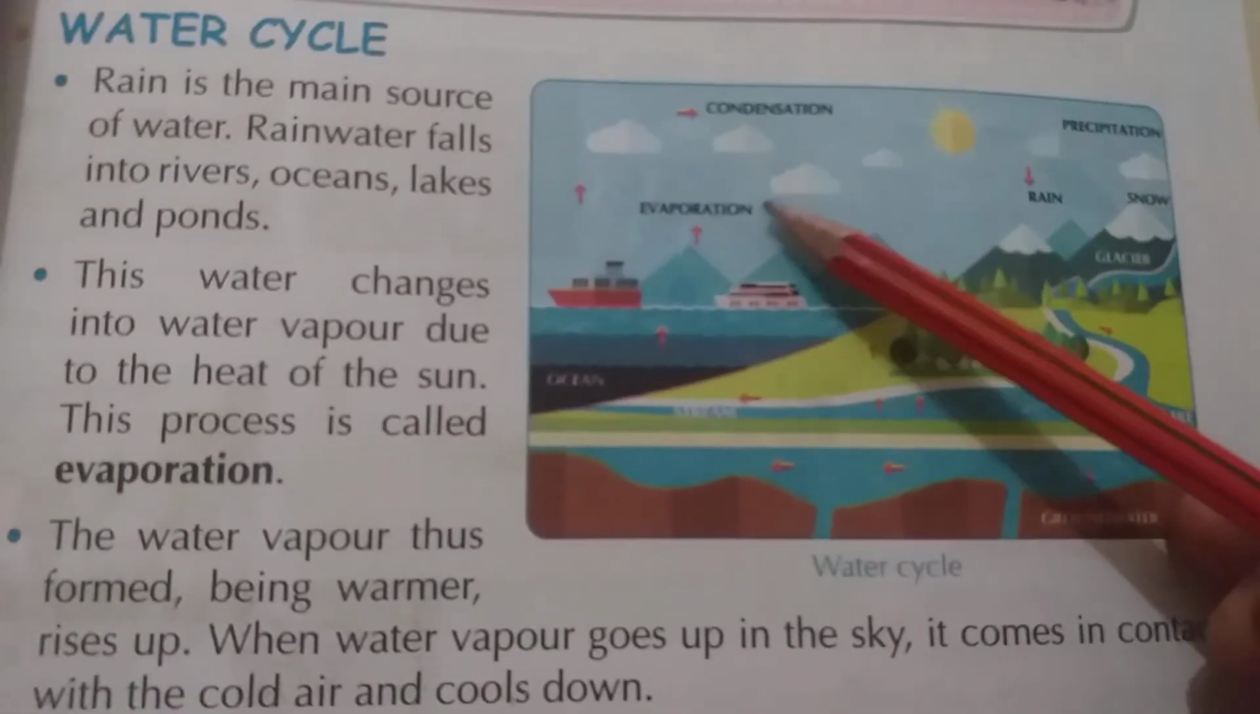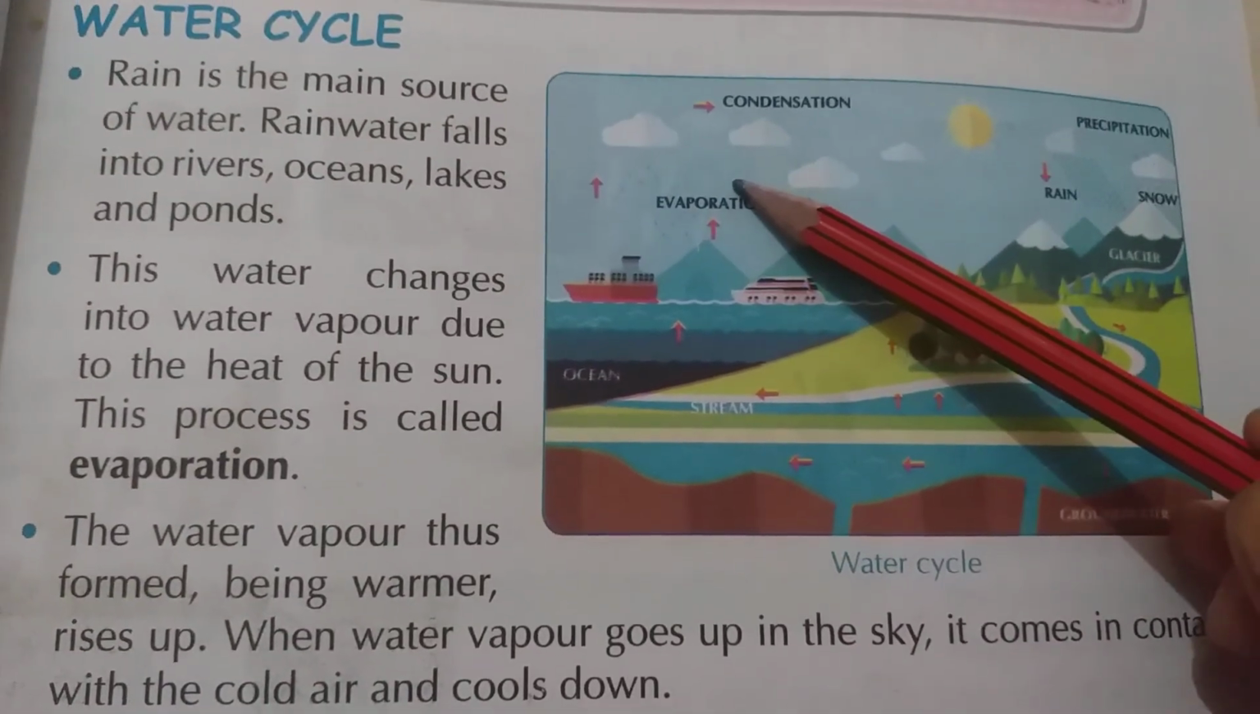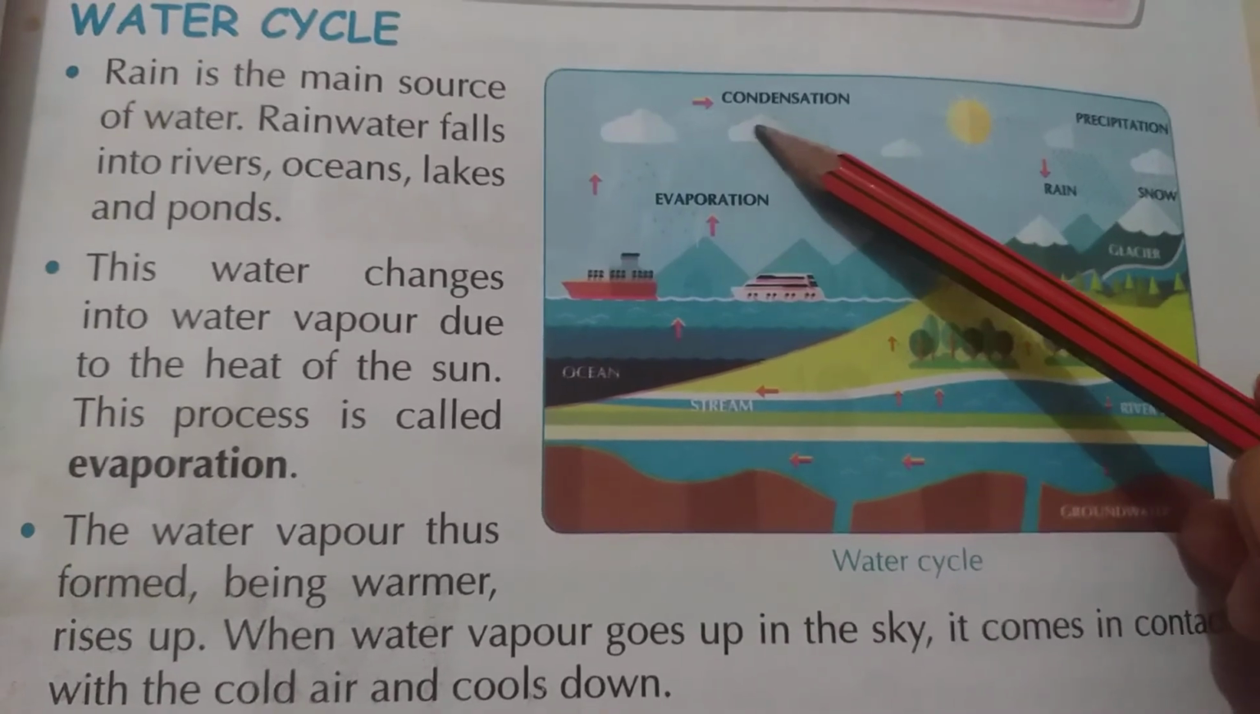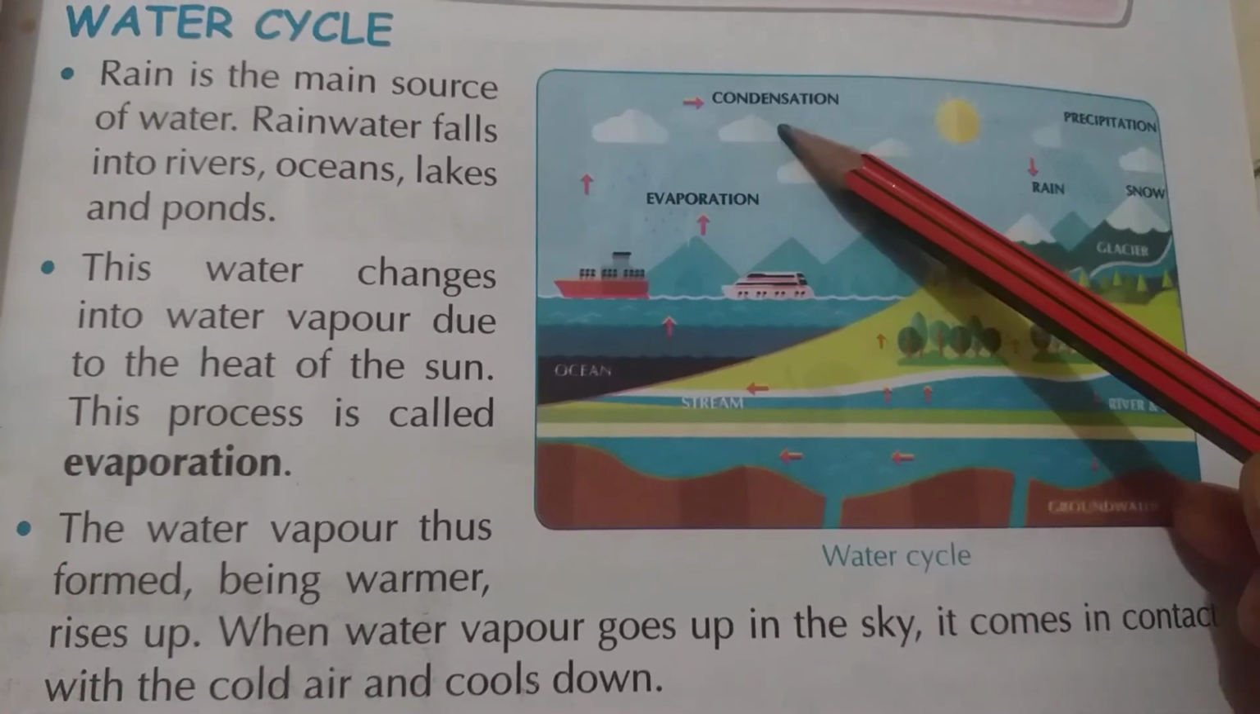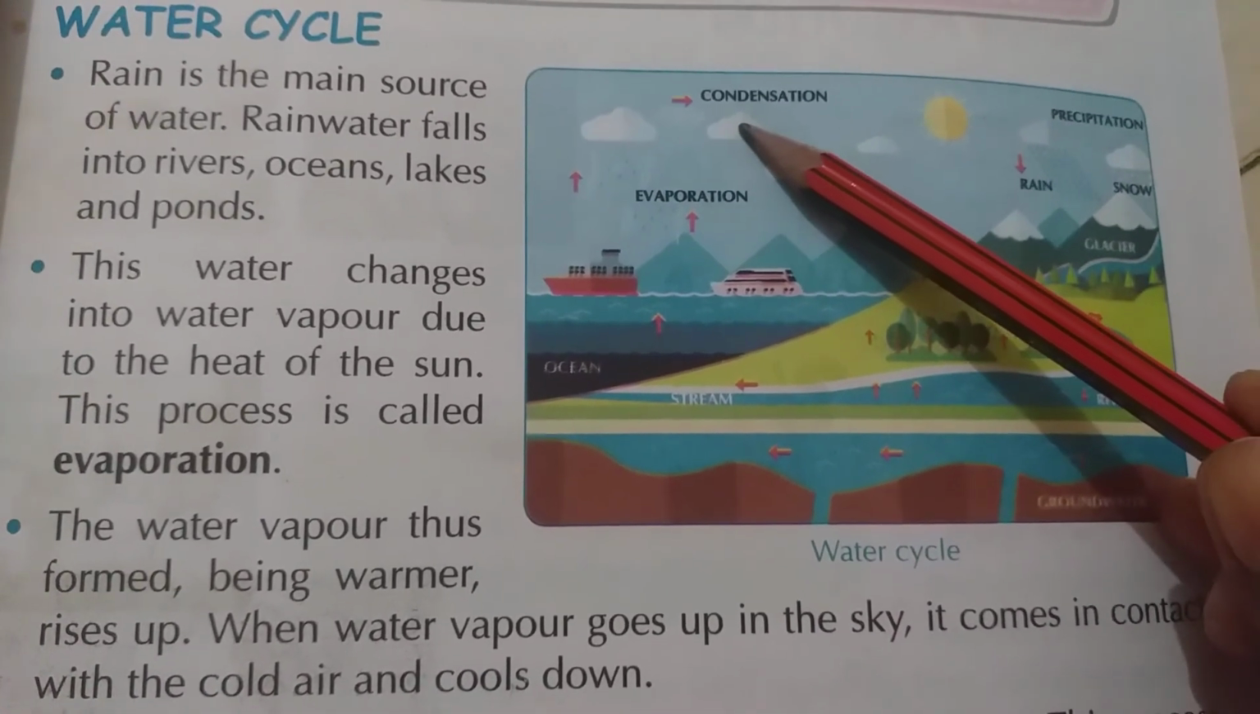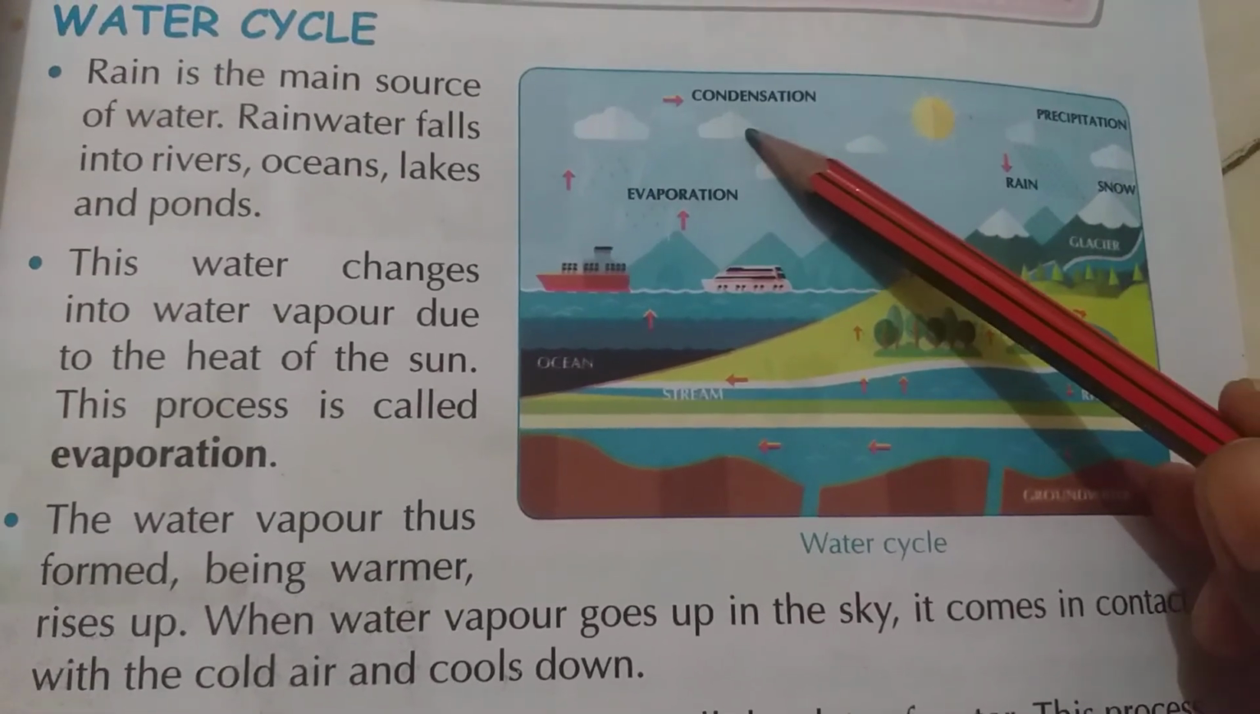You can see this water gets evaporated. After some time they make water droplets, and these drops join and make clouds here. This process is called condensation.